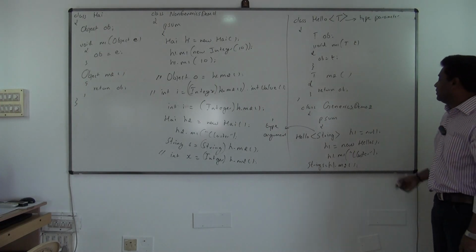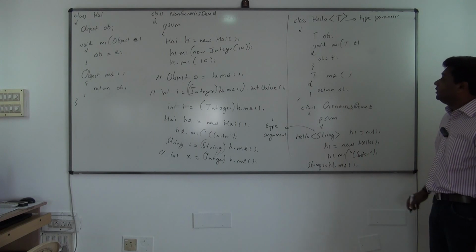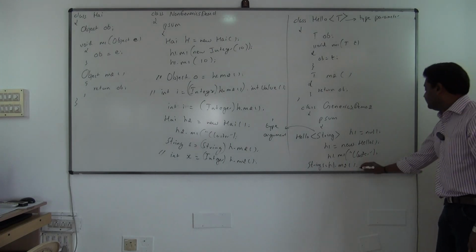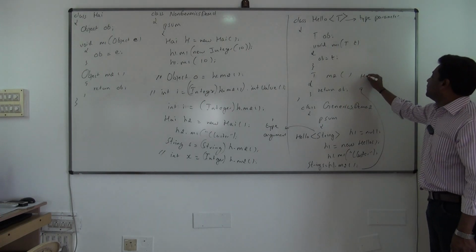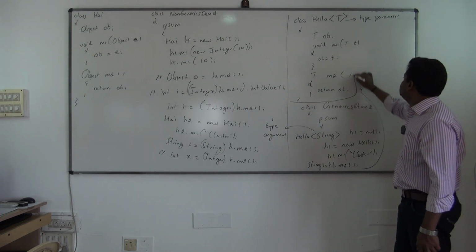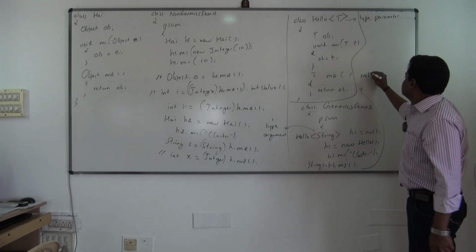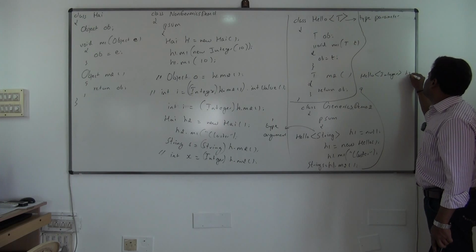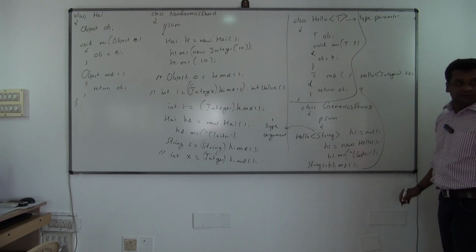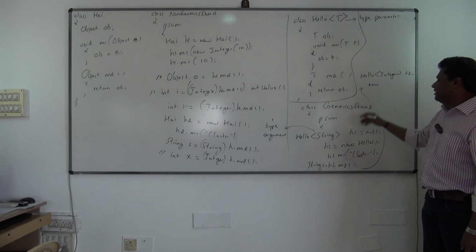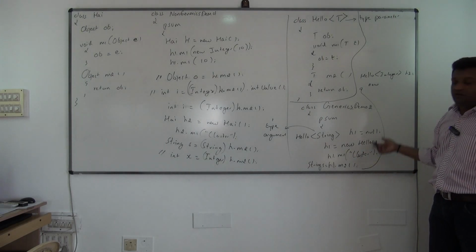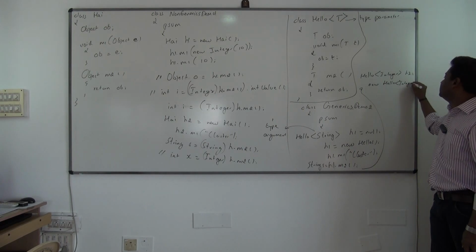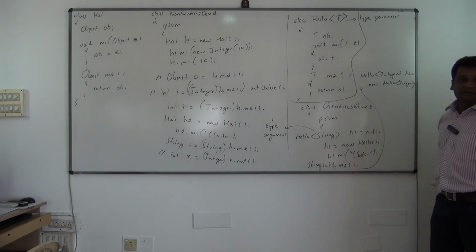I don't have space, so I'll continue here. I can write it like this also. Hello<Integer> h2 is equal to new Hello, and I can write it in a single line only. Why two lines? Is equal to new Hello, and again you have to use the angle brackets. That's it.